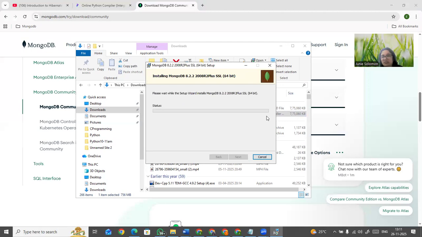You have to wait patiently. The server is one of the little bit difficult things which has to get installed. Once the server is installed, then the client is easy. Okay, once the installation part is done, then you can go ahead and work on your MongoDB.